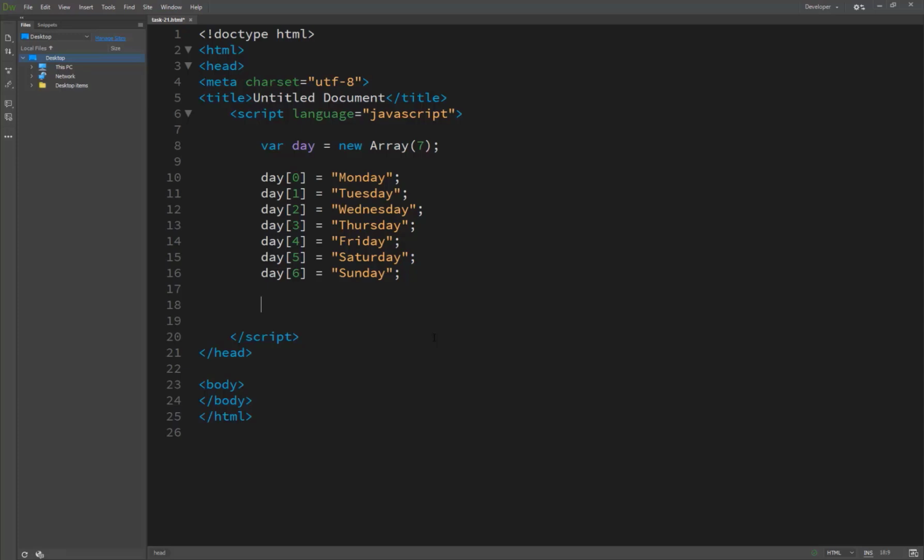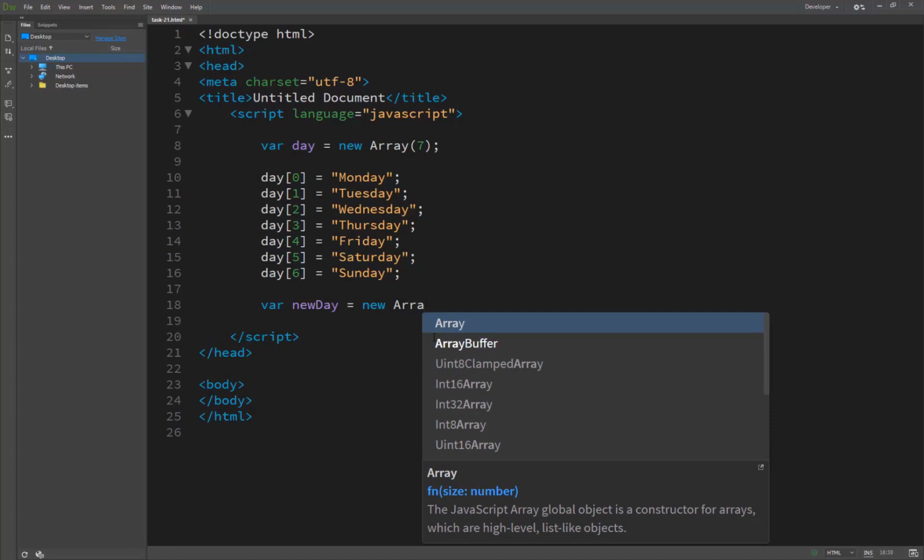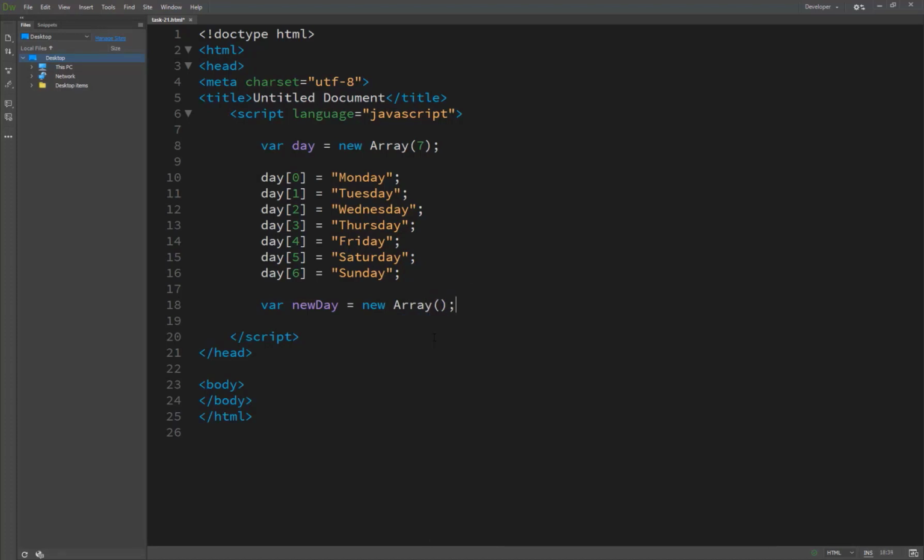And the second method is here. We are creating another array, a new day, and call the same thing, new Array. But now we are not passing any number of indexes like 7, 8 or 10.